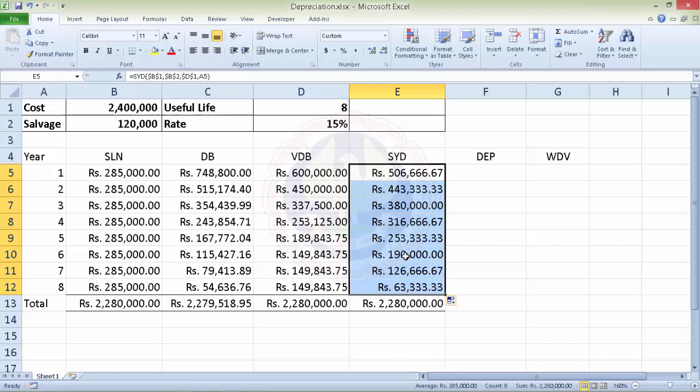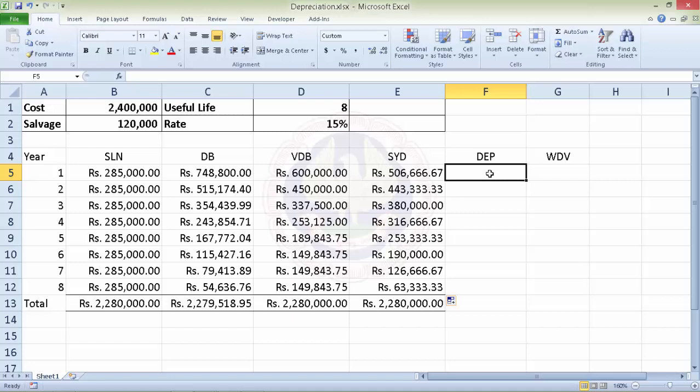Now, friends, if we consider Income Tax Act, then under Income Tax Act, depreciation has to be charged at specified rates. Now, let's try to calculate the depreciation here. Let's assume that for this asset the rate is 15%.